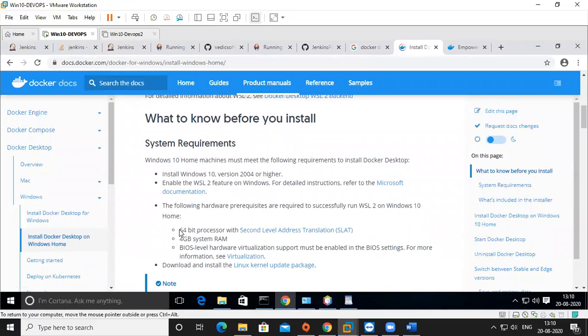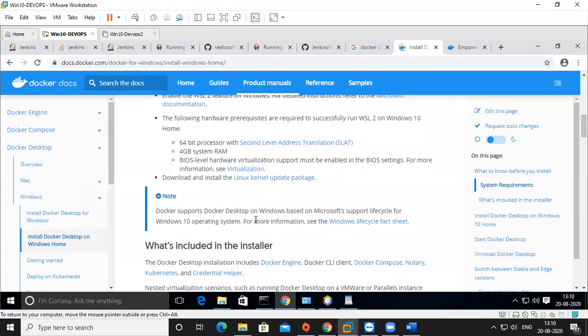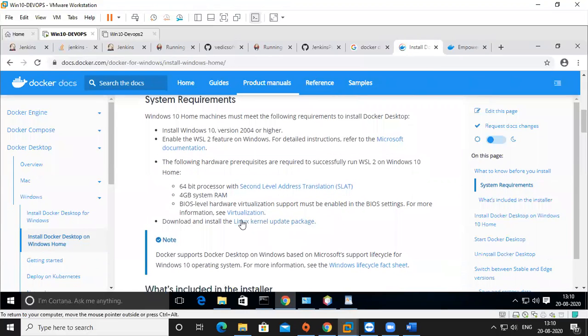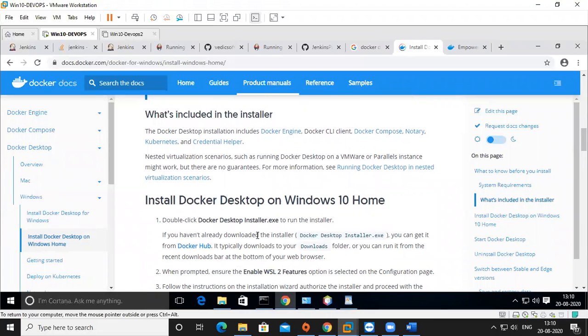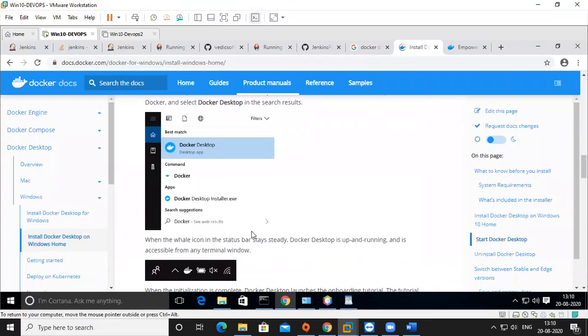What is required? A 64-bit processor is compulsory. Virtualization should be enabled, and a PC with 4 GB RAM is required. Your PC is up to now 2 GB, so if you want to use Docker, your PC must be minimum 4 GB. If you have 3 GB, it's okay, no problem. But if you want to use fewer resources, then you can use Linux also. In Linux also we can use Docker. I will explain how Docker works.